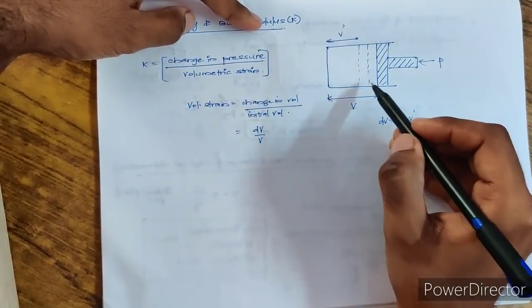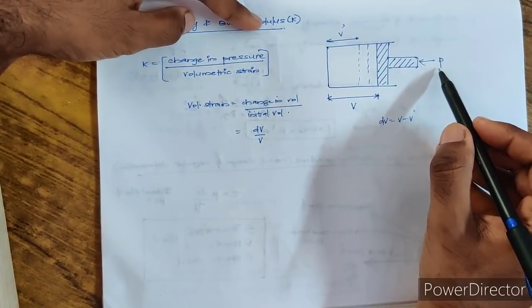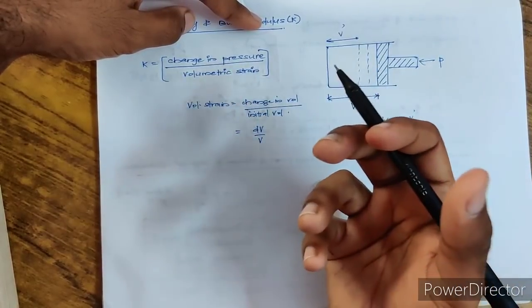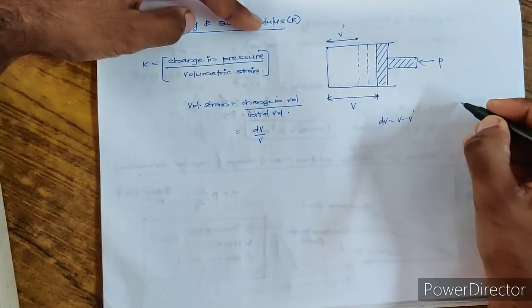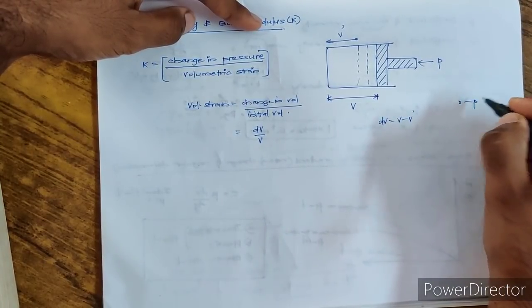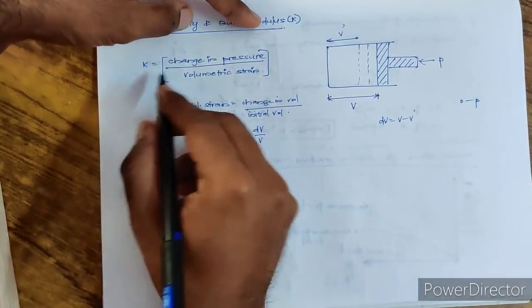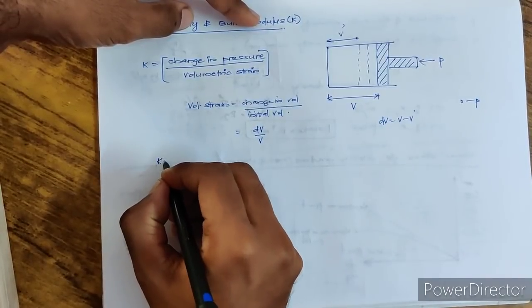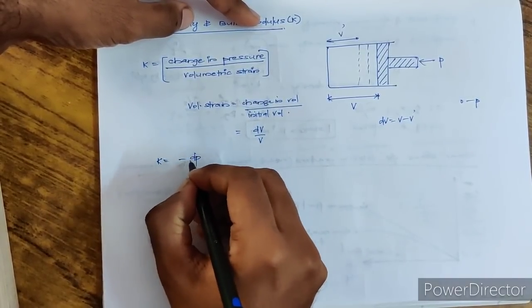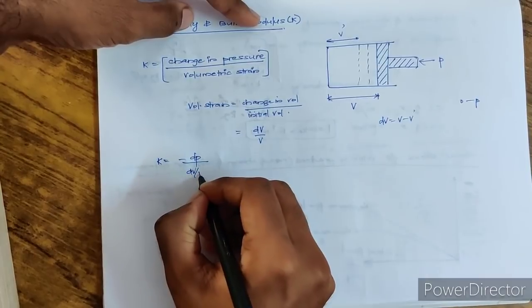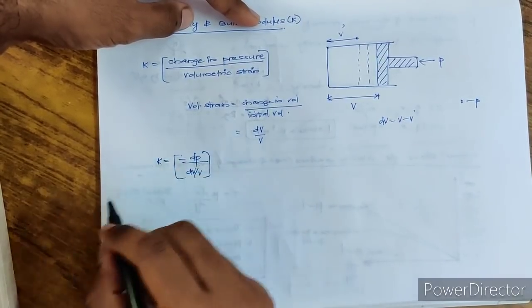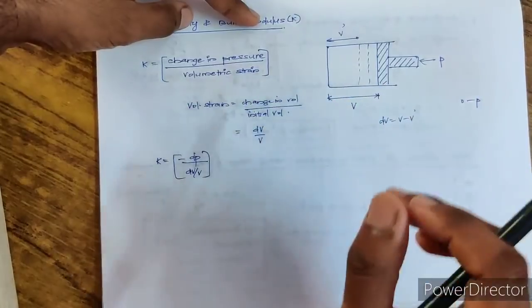Earlier I had no pressure. Right now I am applying a pressure of P. So the change in pressure is 0 minus P. That is, the initial pressure was 0, the present pressure is P, so the change is minus P. So the bulk modulus is K equals minus dP by dV by V. This is the equation for bulk modulus, and this is how you find it.